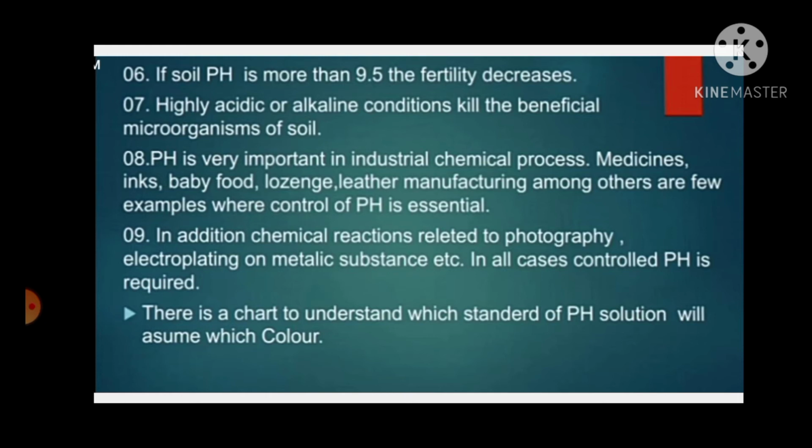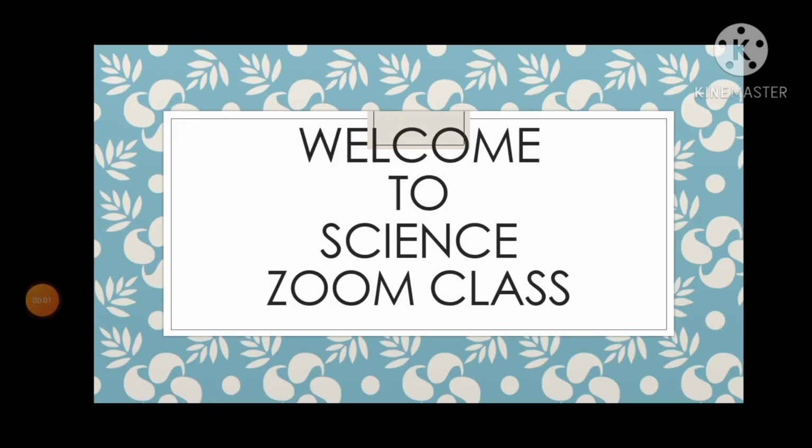Number 8. pH is very important in industrial chemical processes. Medicines, inks, baby food, lozenges, leather manufacturing, among others, are a few examples where control of pH is essential. In addition, chemical reactions related to photography, electroplating on metallic substances, etc. In all cases, controlled pH is required.